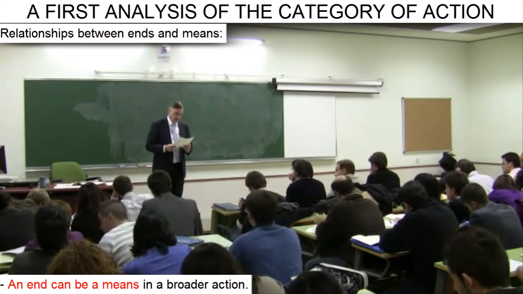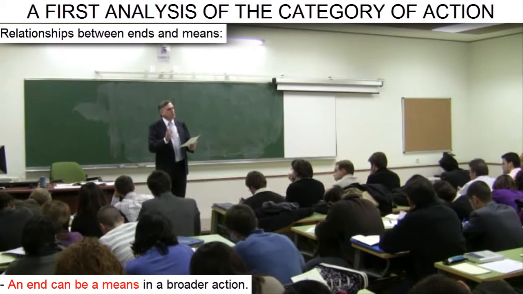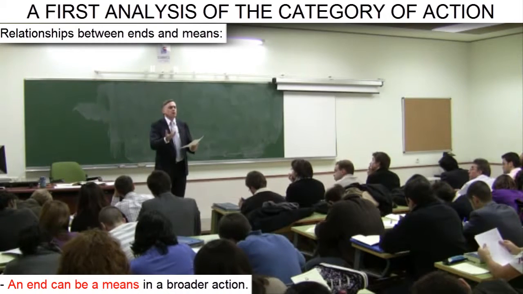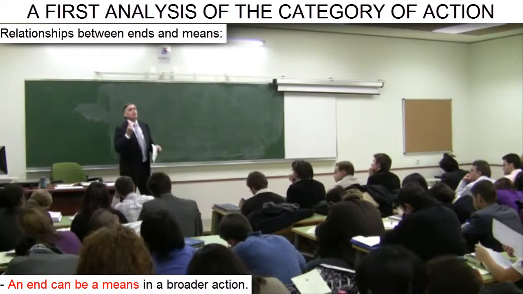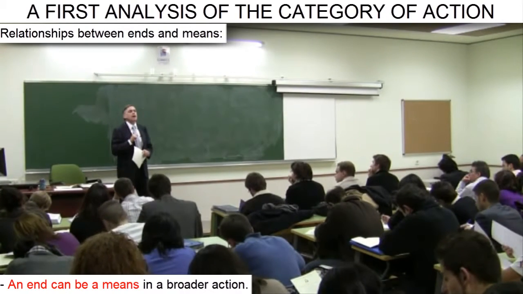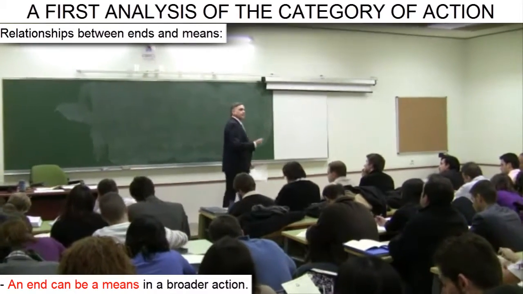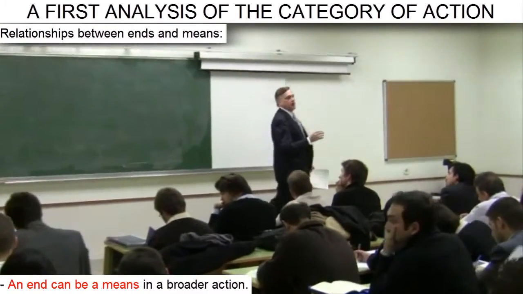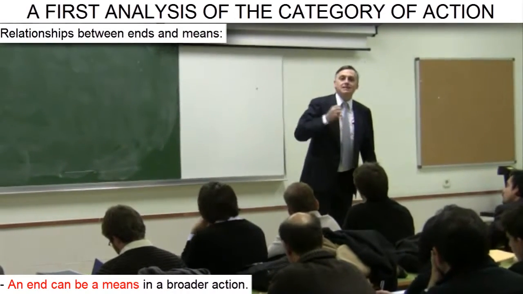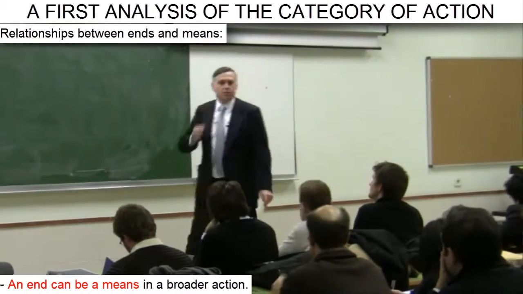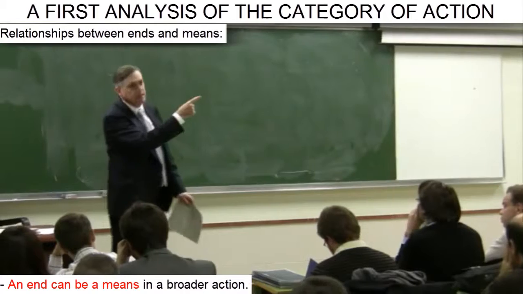What we're going to do now is look at the relationships between ends and means. An end connected to a concrete action can become a means if we look at this end from the perspective of a broader or more general action. Here's an example we'll all relate to immediately. What are we doing right now? We are involved in a concrete action. What is it? We are attending Professor Huerta de Soto's political economy class, which is scheduled for today, November the 12th, 2009, at 7 o'clock in classroom 109, which is this one.